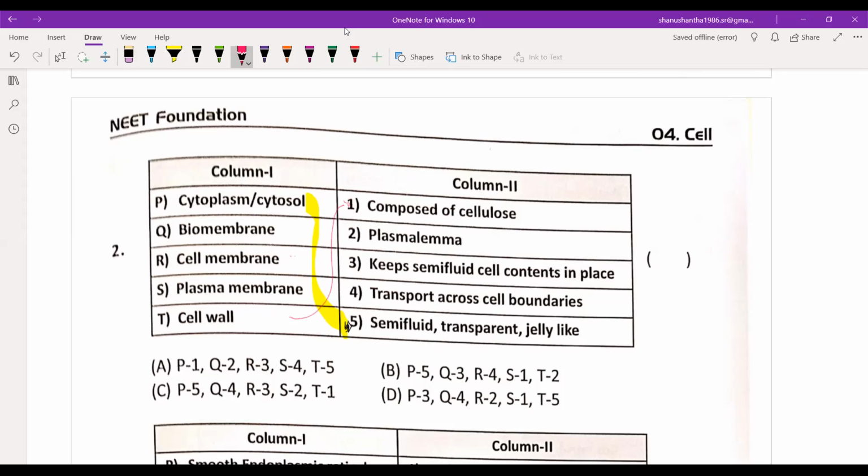Plasma membrane is also called plasmalemma. Cell membrane keeps the semi-fluid content in place. Biomembrane is transport across the cell boundaries. The answer is C. Very good, I told C at the starting.